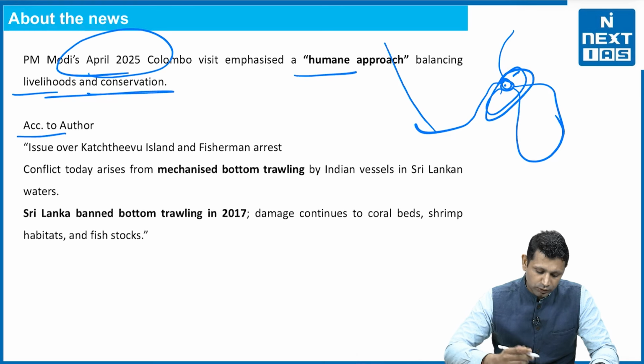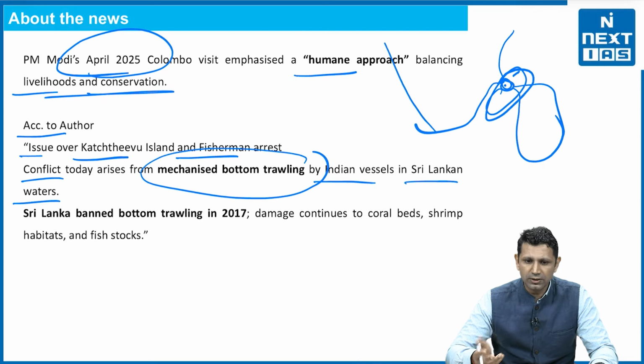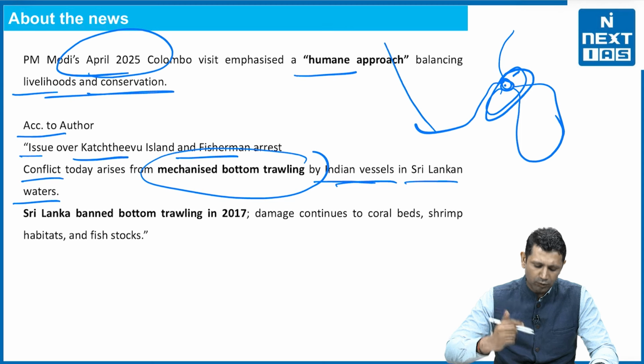Now, according to the author, the issue of Kachchatheevu Island and fishermen arrest, the conflict today has arisen due to the mechanized bottom trawling by the Indian vessels in Sri Lankan waters, and this is the reason why the small fishermen of the Indian origin have to go to the deep waters, and they actually unintentionally cross the international waters and enter into the Sri Lankan water.